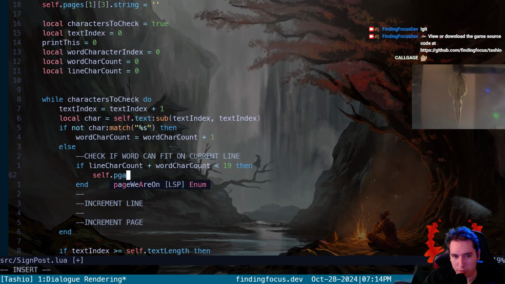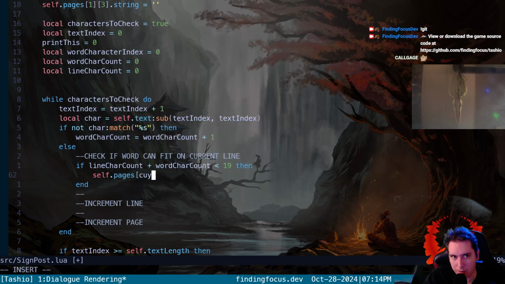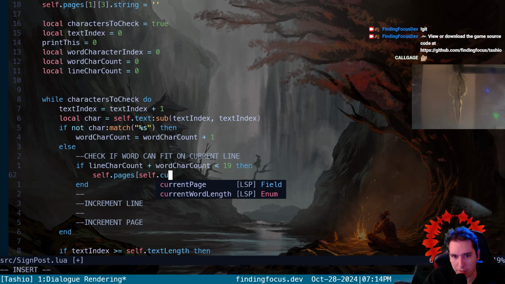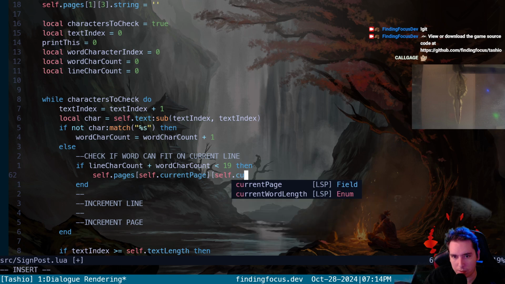we're going to go into our pages table, and we're going to go into our current page, right? Current might be self.current page. Go into our current page and into our current line.